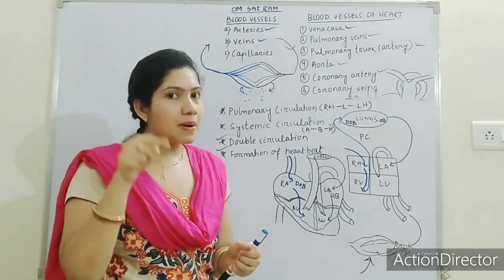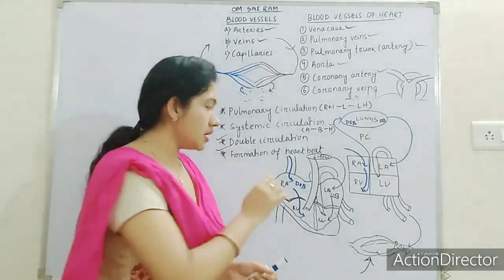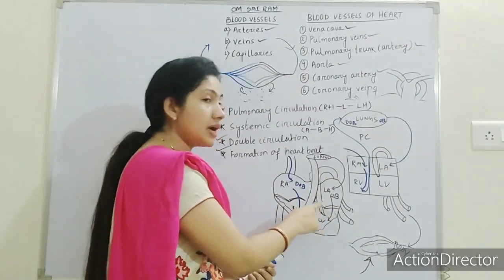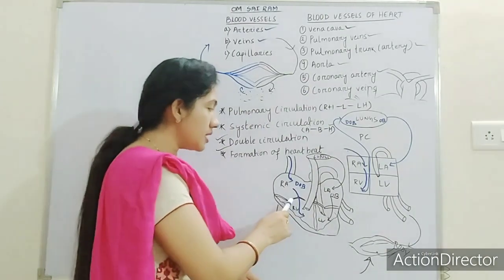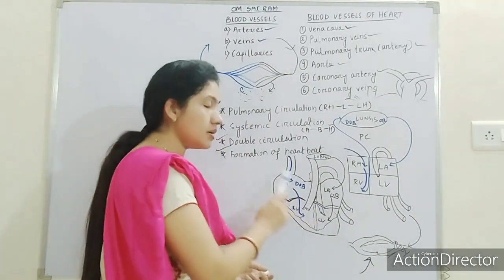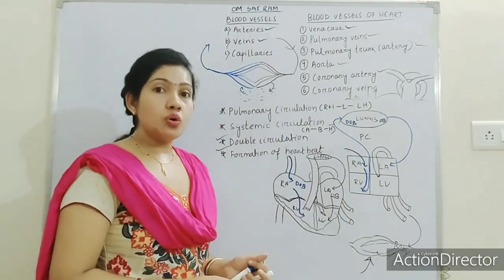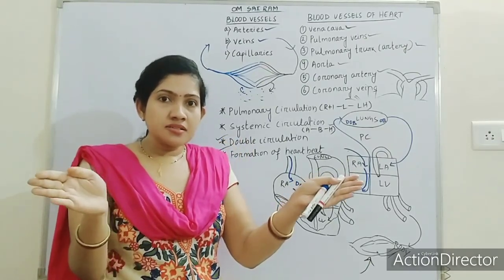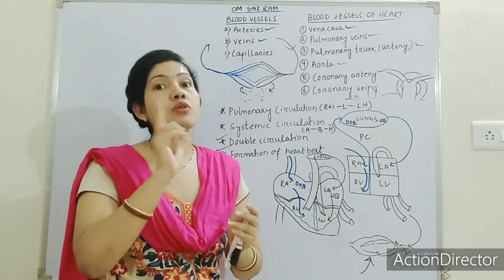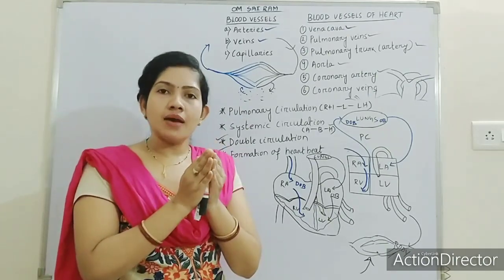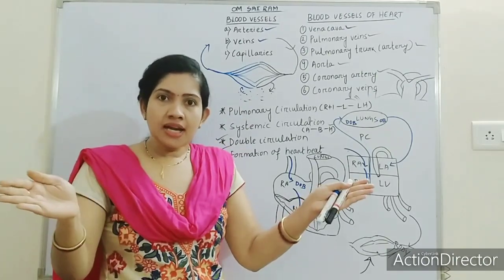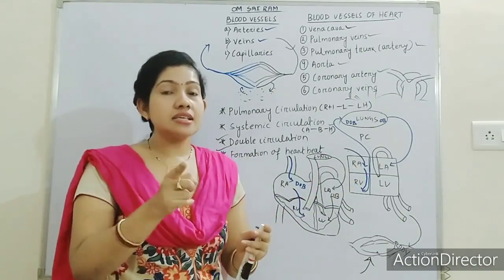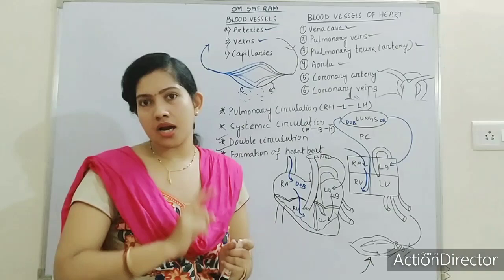So while pumping the blood, if you all remember, there are two valves. What are the valves? Tricuspid valve and bicuspid valve. Here this is the tricuspid valve and this is the bicuspid valve. The flaps of the valves will open and suddenly close, just like a window. They close by making a sound. That is the first beat of the heart.